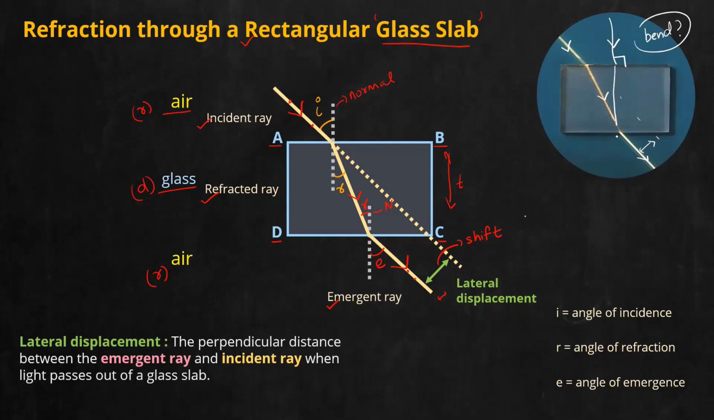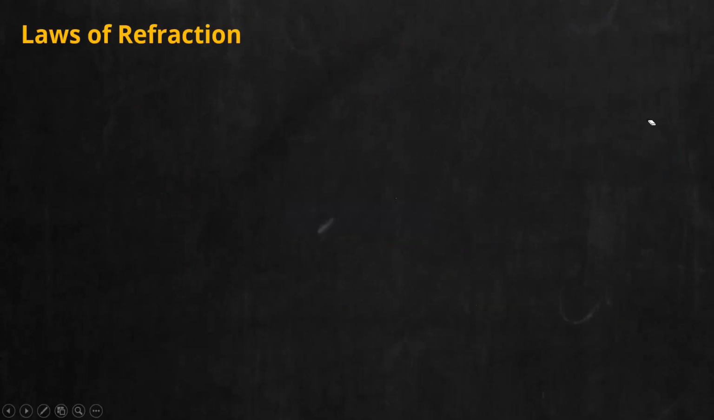No. So in that case, it will pass straight. So you can imagine that case also here. When you pass light perpendicular, or normally incident, on this rectangular glass slab, it will pass without bending. Okay. This is again very important: laws of refraction.